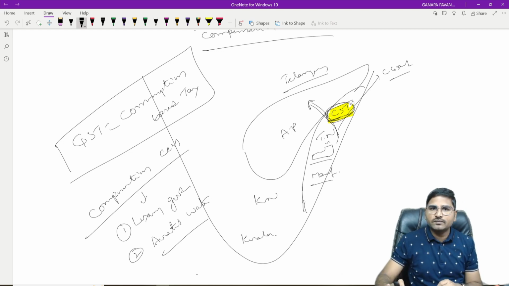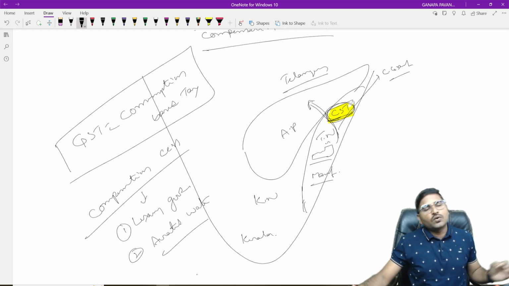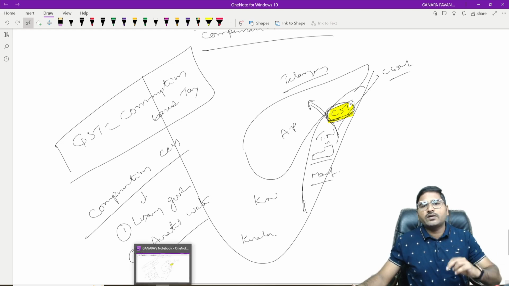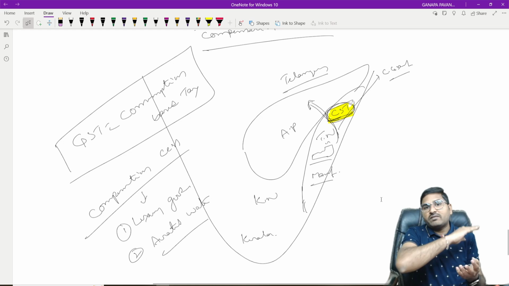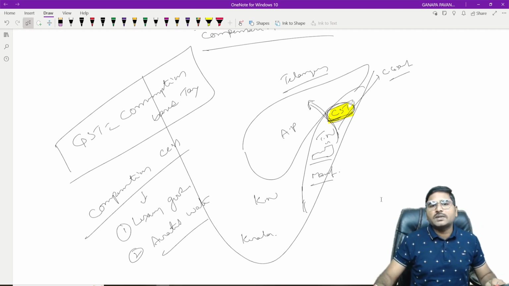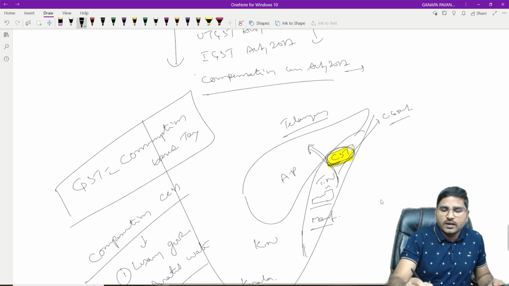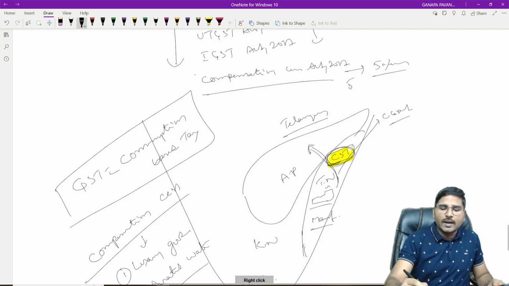You getting my word? So compensation cess is levied by the central government to compensate the revenue of the states. Simply, we can say that by introducing GST, whatever revenue a state loses, compared with the previous trends, such a state government is going to get compensation from the central government. But as promised by the central government, it will be valid only for 5 years. Actually, it had to elapse in the year 2022.